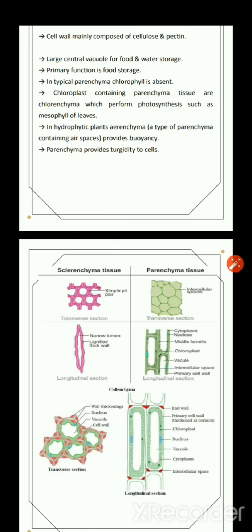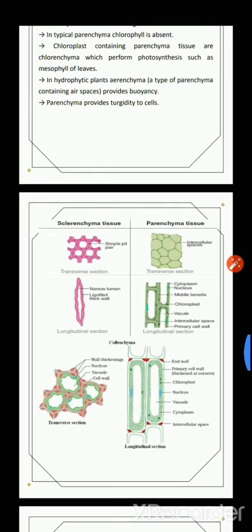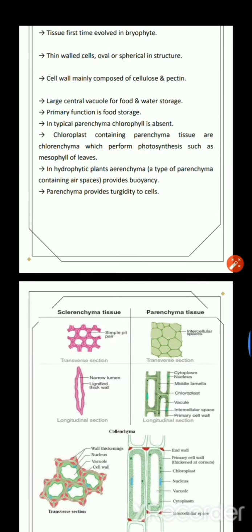So chloroplast-containing parenchyma tissues are known as chlorenchyma, which perform photosynthesis, such as the mesophyll of leaves. The mesophyll of leaves is parenchyma tissue. Now in hydrophytic plants, aerenchyma is a type of parenchyma which contains air spaces in between the cells.